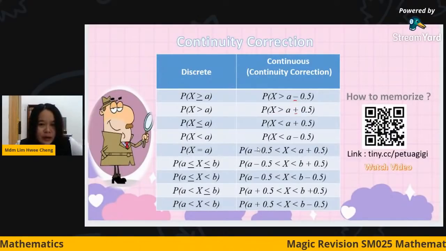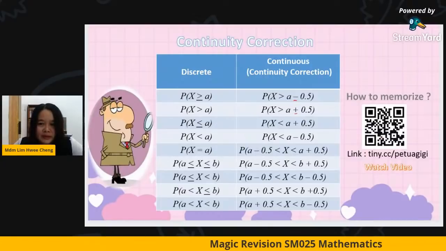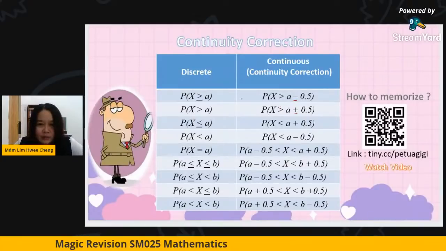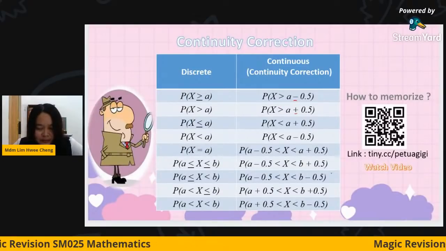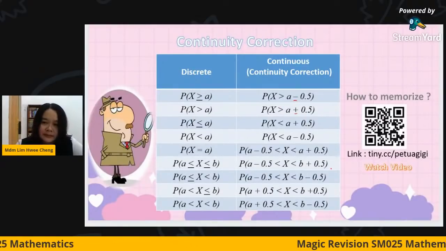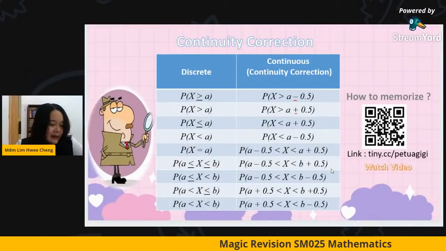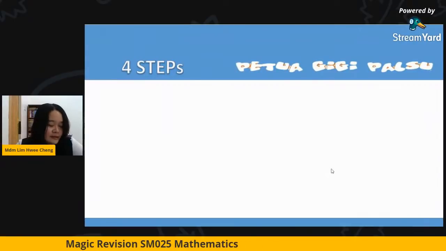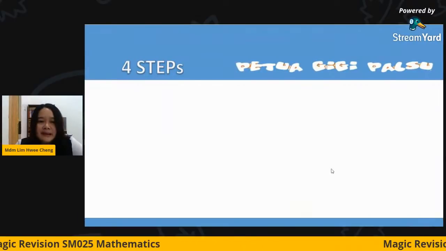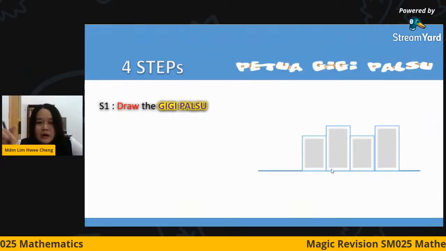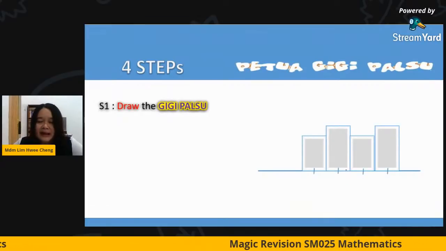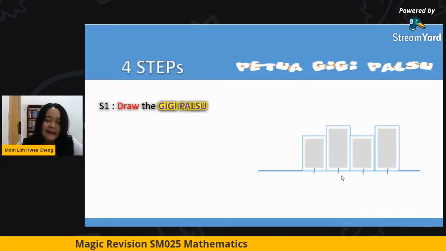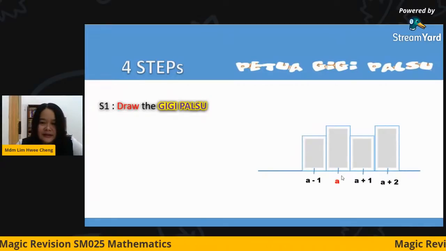I will demonstrate to you, or you may kindly go to the link of this. I already recorded how I convert all this into this formula by using the petua gigi palsu. Okay, I will show you this method. We only have 4 simple steps. Step 1, we draw teeth as many as possible, at least 3, based on the questions given. After that, you shade the region that you want.